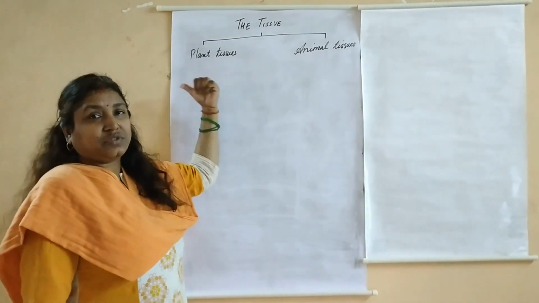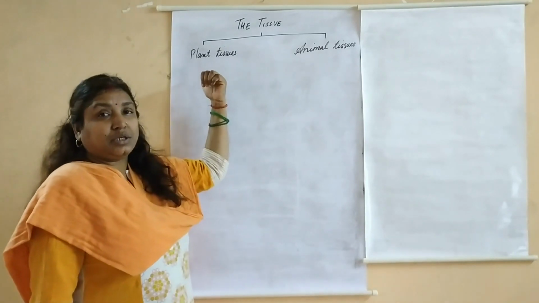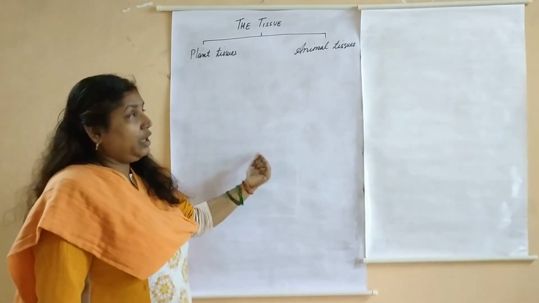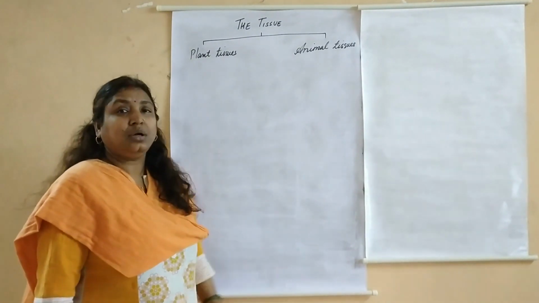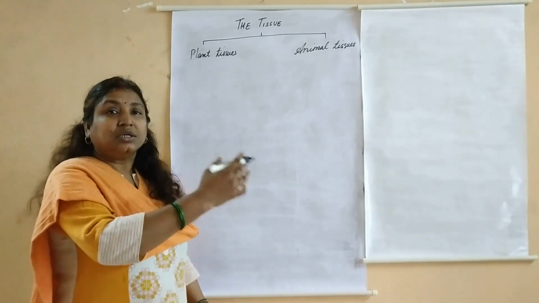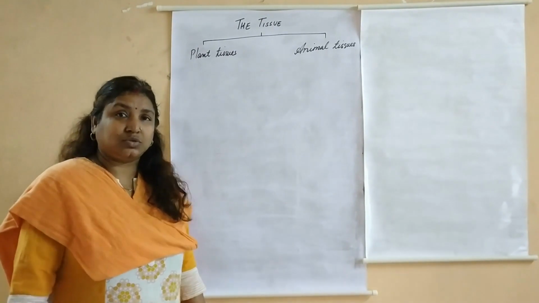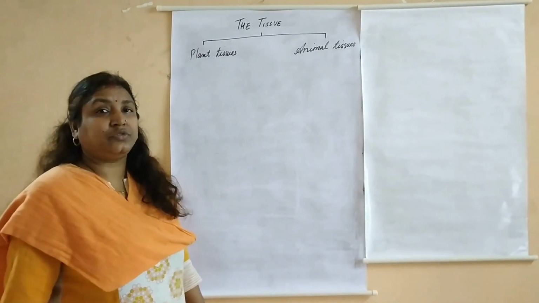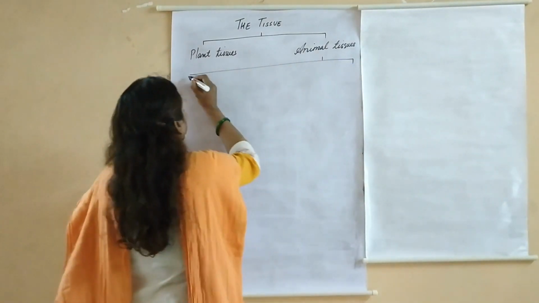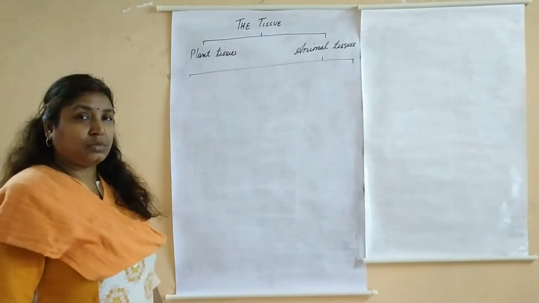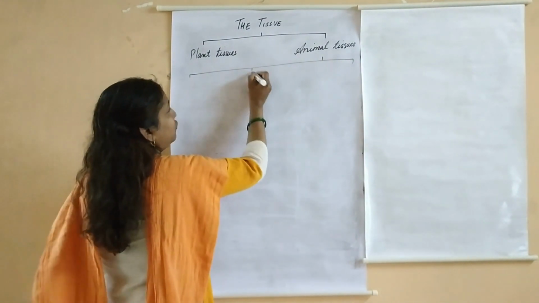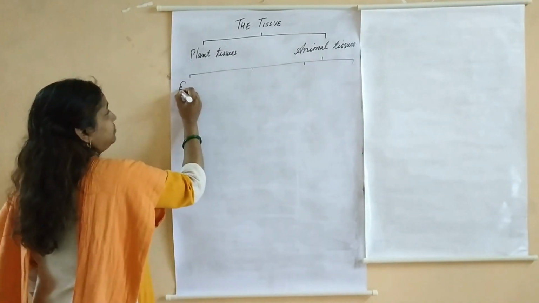In the last video we have studied all types of plant tissue, that is your meristematic and permanent tissue and the types of the permanent tissue. Today we are going to study the details about the animal tissue. So before we go to the details of animal tissue, let us see how many types of animal tissues are there and their further division. The tissues present in animal cell have been divided into four parts, that is your